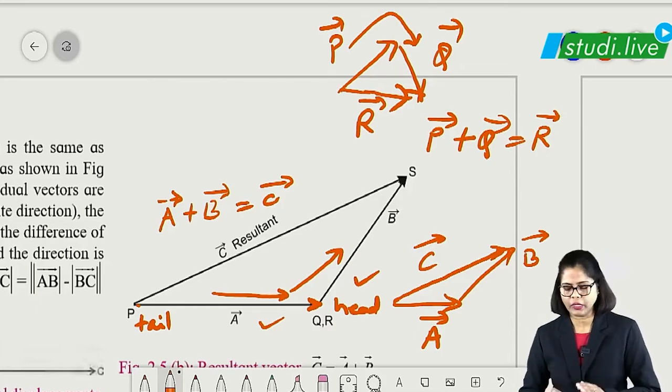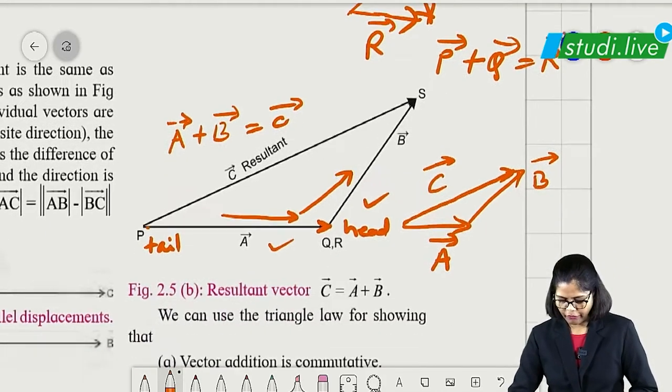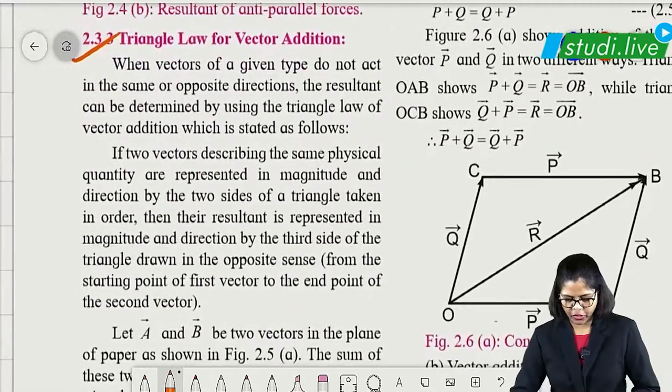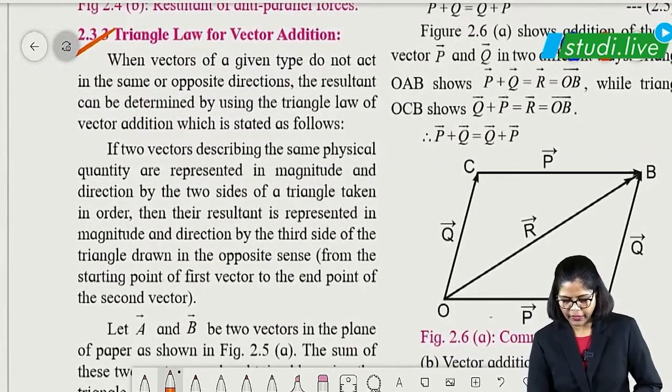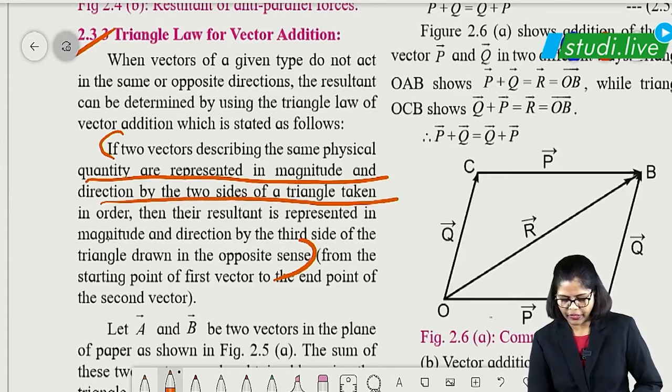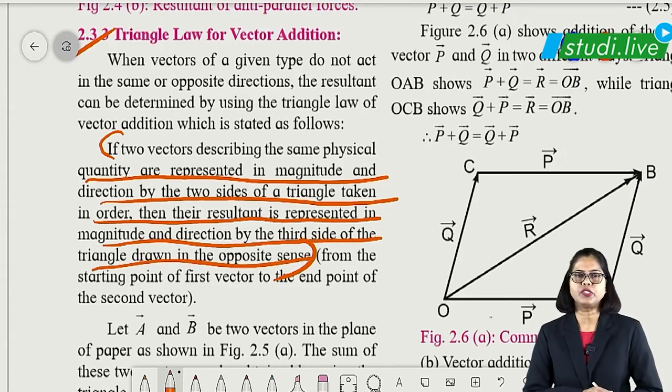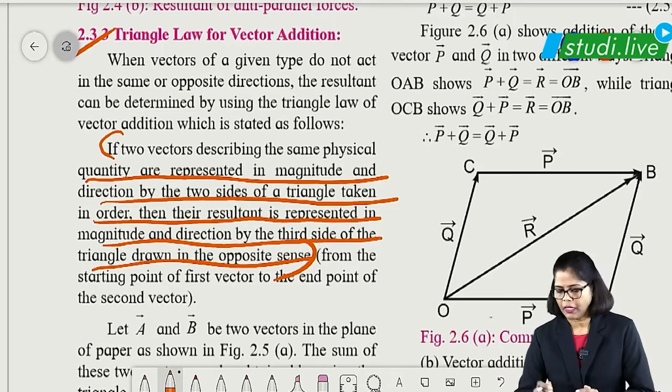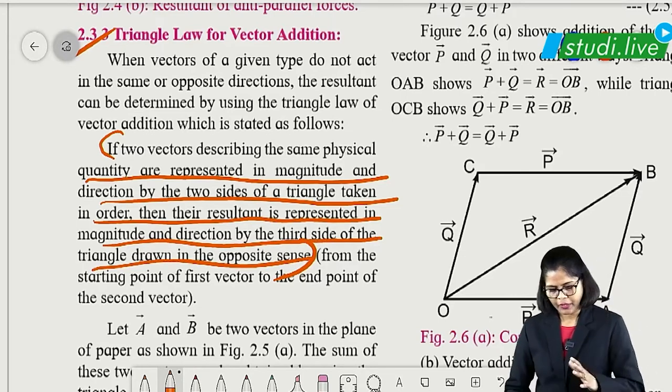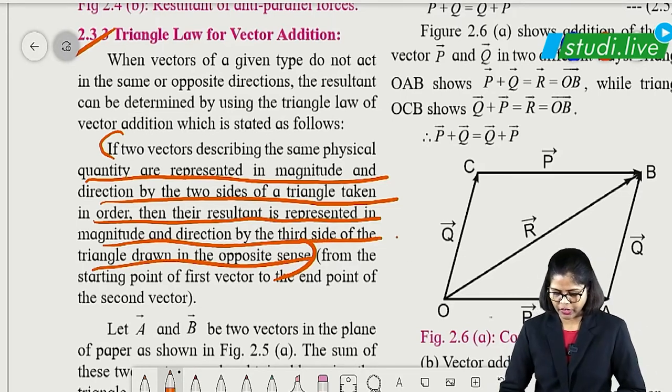So this is all about the triangle law, students, and you have to learn the definition statement of the triangle law. You can remember it like this: if two vectors of the same physical quantity are represented in magnitude and direction by two sides of a triangle taken in order, then the resultant will be represented in magnitude and direction by the third side of the triangle. Remember this statement and that particular diagram, and that will give you complete marks for the triangle law of vector addition.